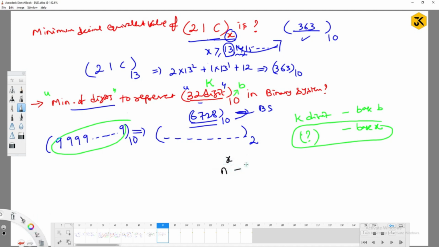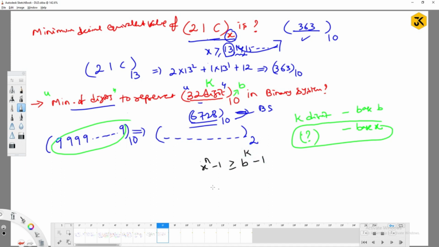So what you can do now is define this: x power n minus 1 should be greater than or equal to b to the power of k minus 1.